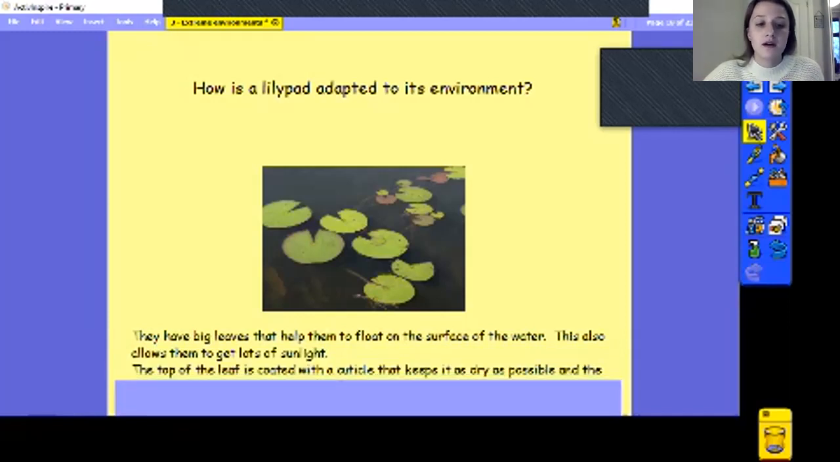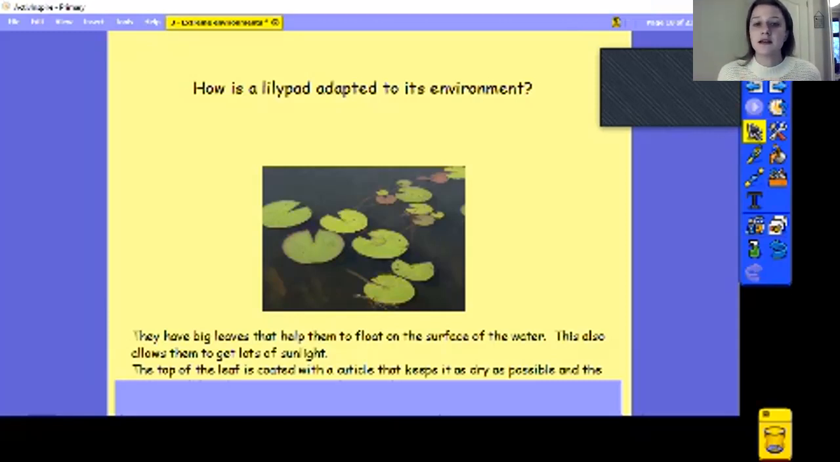The top of the leaf is coated with a cuticle, so it's like a waxy layer, and it keeps it as dry as possible. So it's a bit like if you imagine doing art with a wax crayon, if you get water on there, it just sits on the top, right?